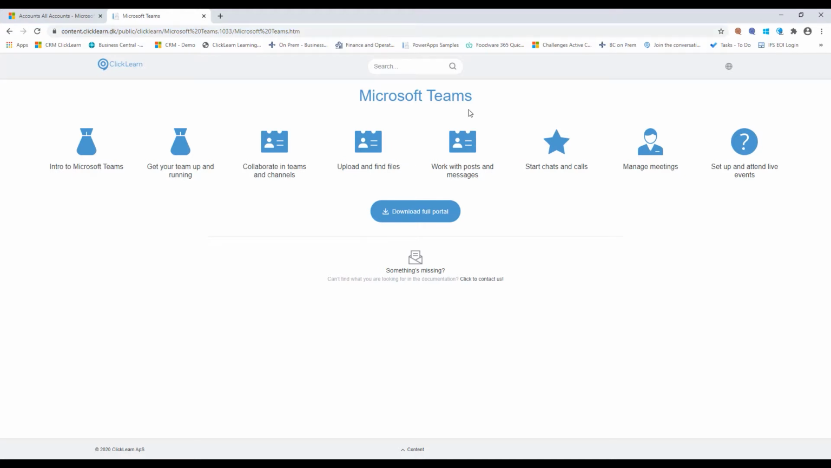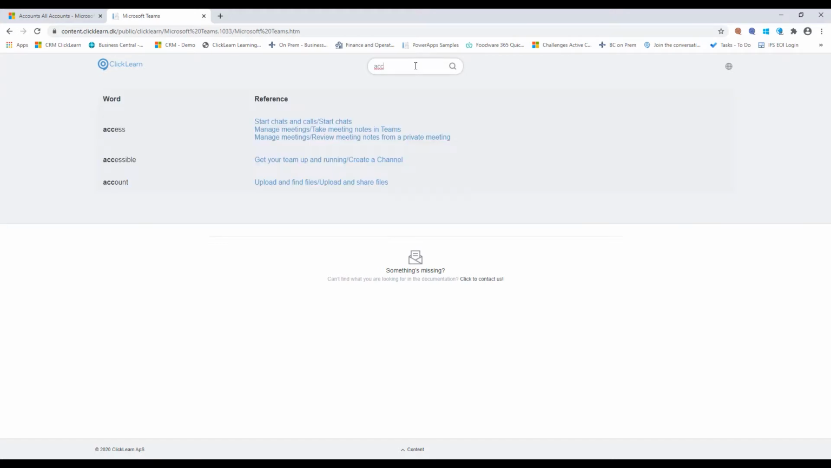I also made the learning portal completely searchable. So by typing in a couple of letters or the entire word, I can instantly get suggestions of what word I might be looking for within my learning portal and get references to any work instructions that I've created with those words.